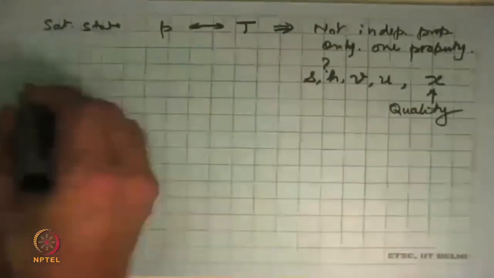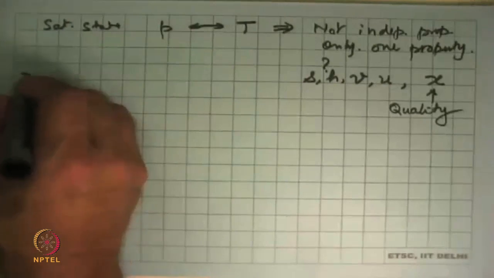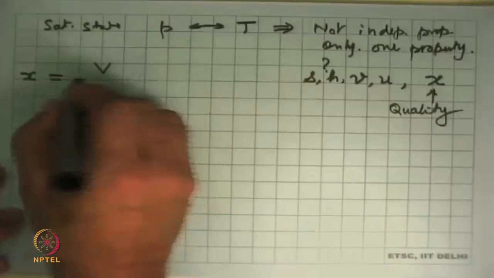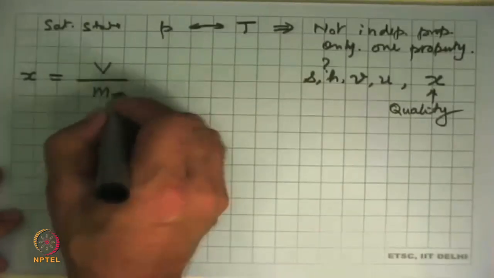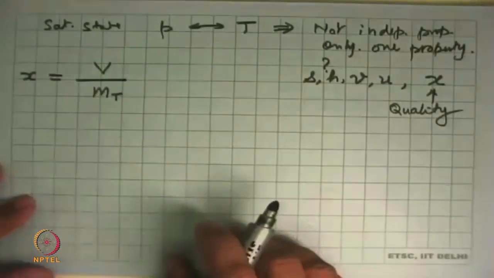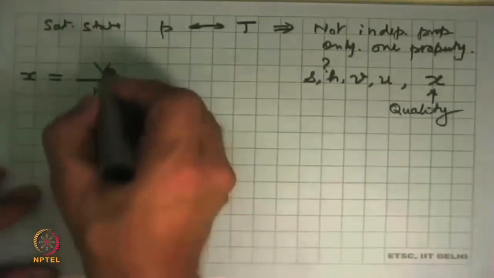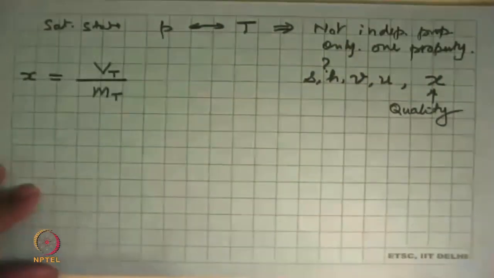And the way we defined X is that X is equal to the mixture volume divided by the total mass of the substance in that. What we mean by this, we can call it V total upon M total, meter cube per kg.